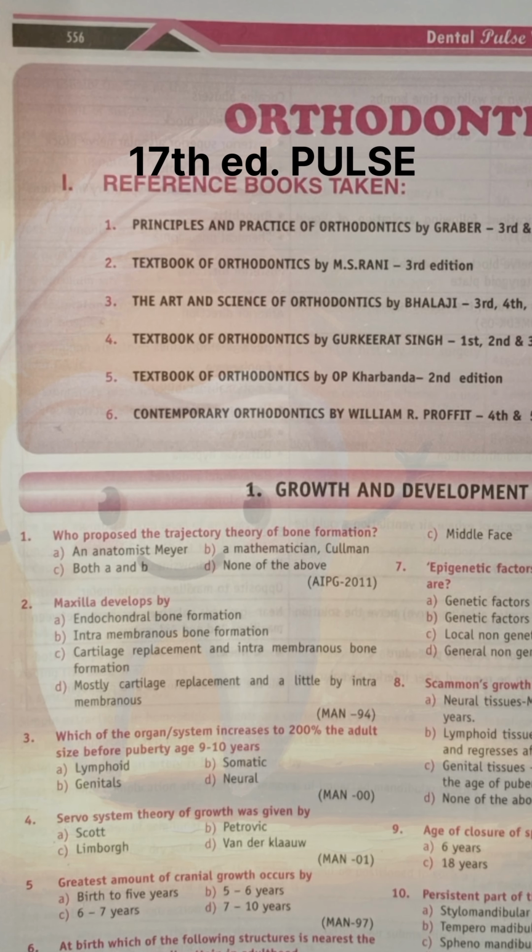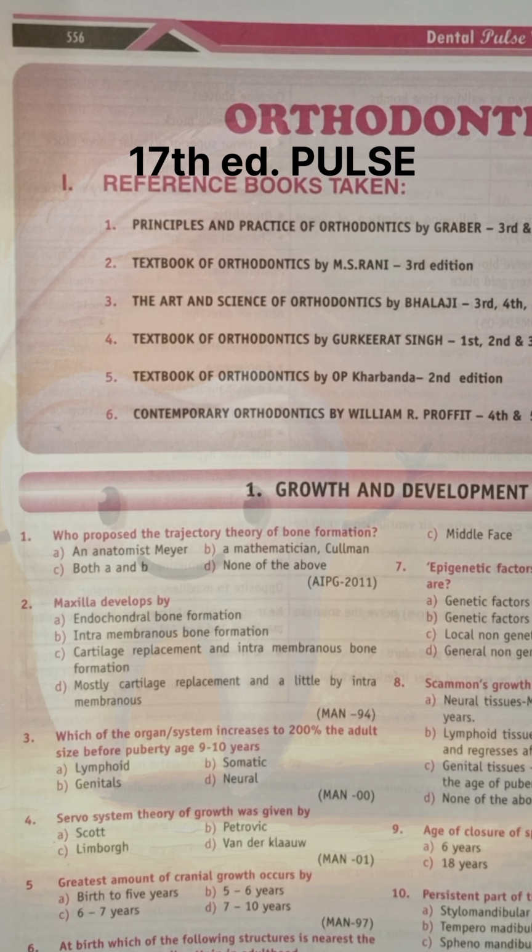Second is maxilla develops by. It is a very direct question and the correct answer is B, that is intramembranous bone formation. Other bones that develop by intramembranous bone formation are maxilla, vomer, lacrimal, parietal.